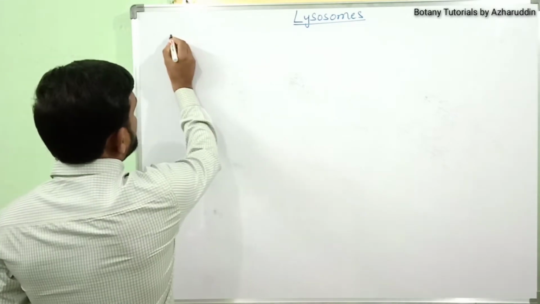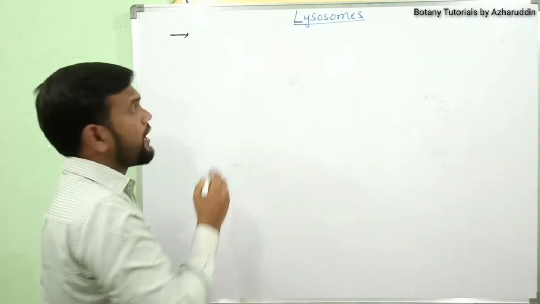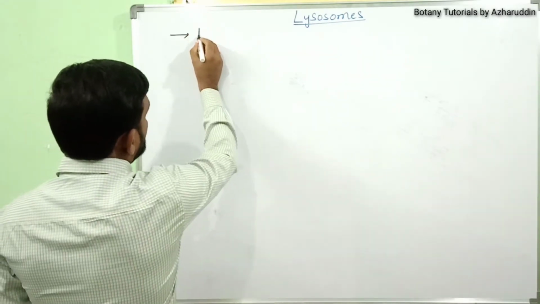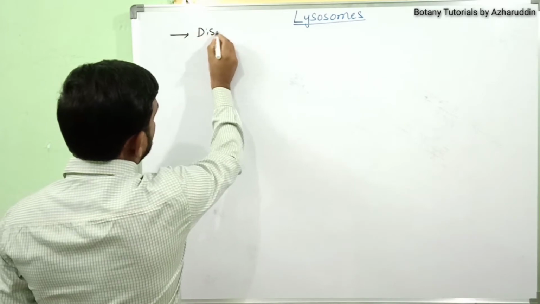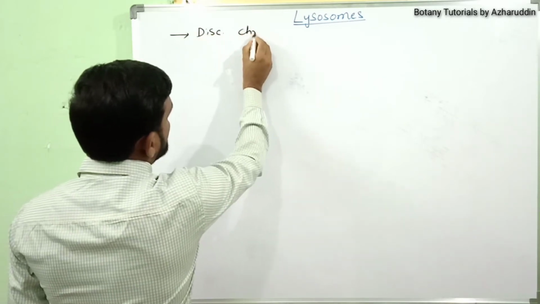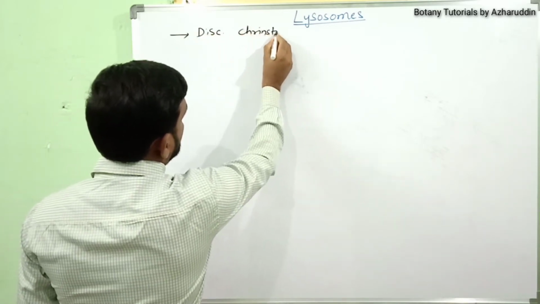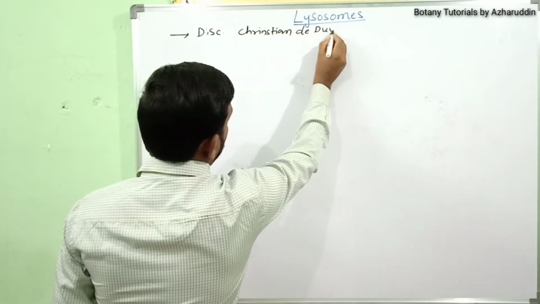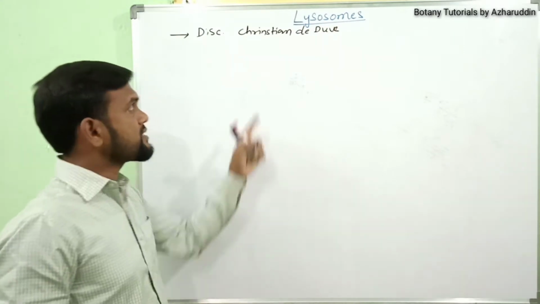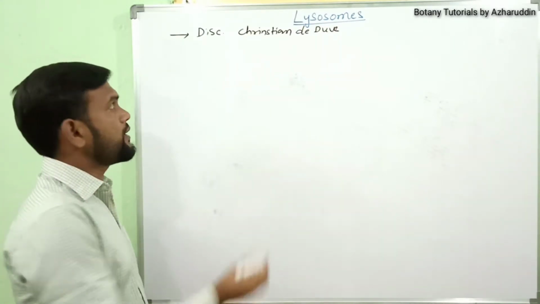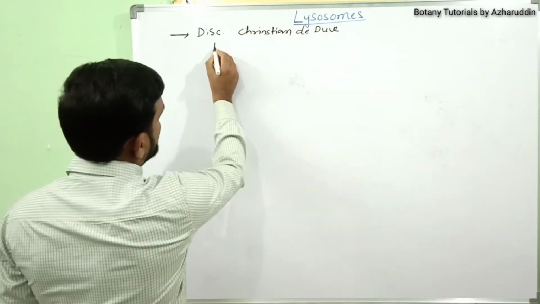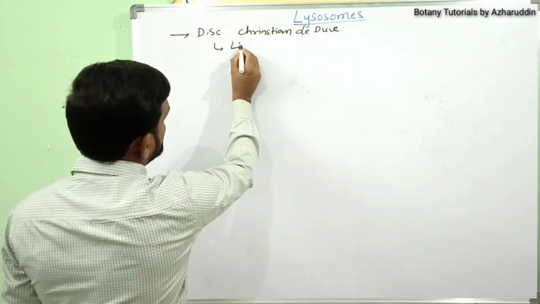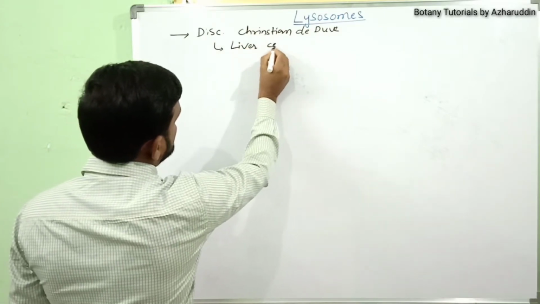Lysosomes were first discovered by Christian De Duve. He discovered lysosomes in liver cells.